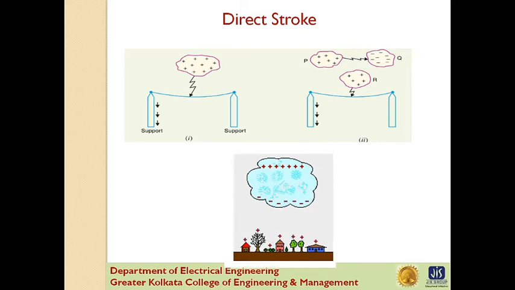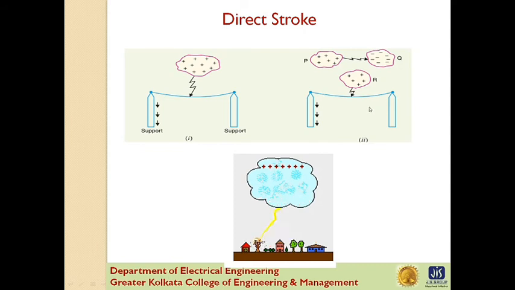The direct strokes can be of two types. First, stroke A and second, stroke B. In stroke A, as you can see in figure 1, discharge is from the cloud to the subjected equipment, in this case an overhead line. The cloud will induce a charge of opposite sign on the tall object, for example an overhead line. When the potential between the cloud and line exceeds the breakdown value of the air, the lightning discharge occurs between the cloud and the line.